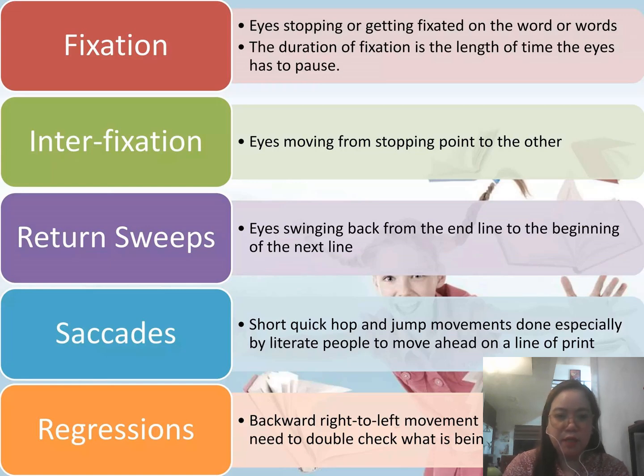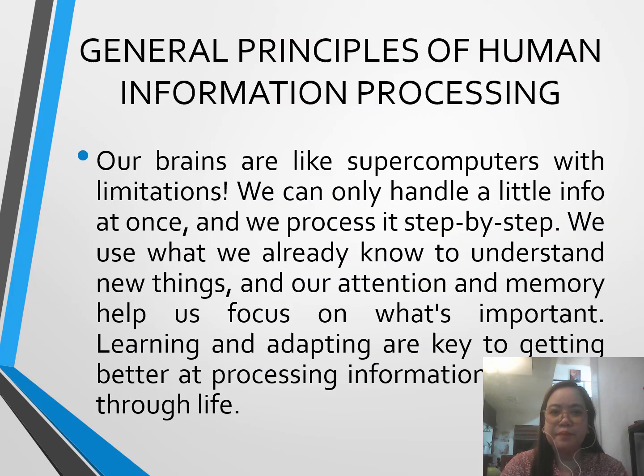So saccades are short, quick hop and jump movements done especially by literate people to move ahead on a line of text. Regressions are the backward, right to left movements. Okay, so those are the different movements of the eye in reading.